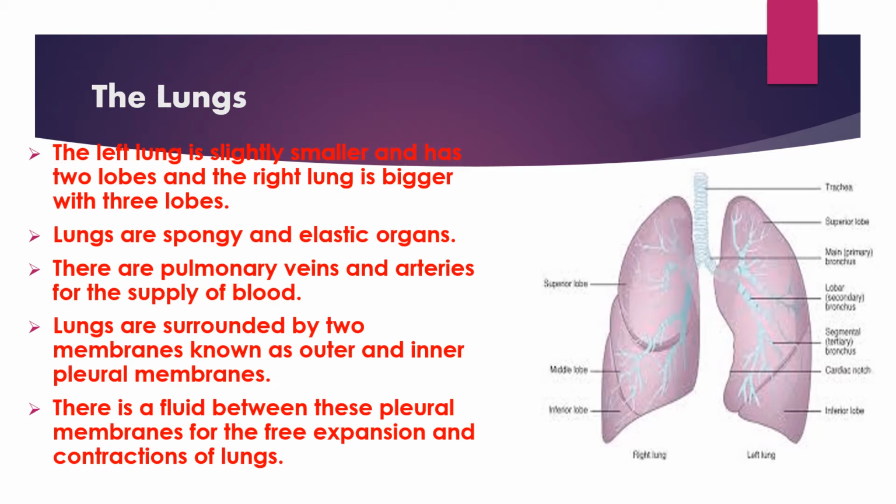Lungs are surrounded by 2 membranes, known as the outer pleural membrane and the inner pleural membrane. There is a fluid between these pleural membranes for the expansion and contraction of the lungs.